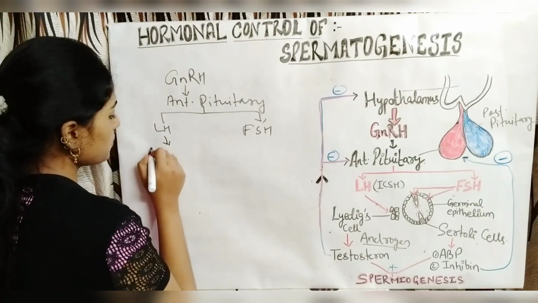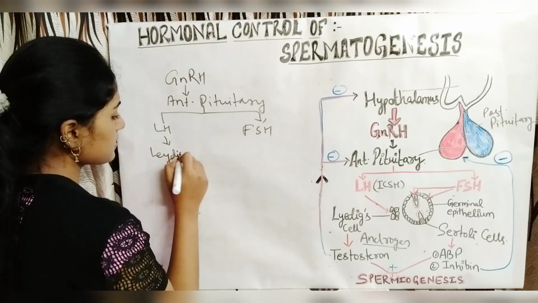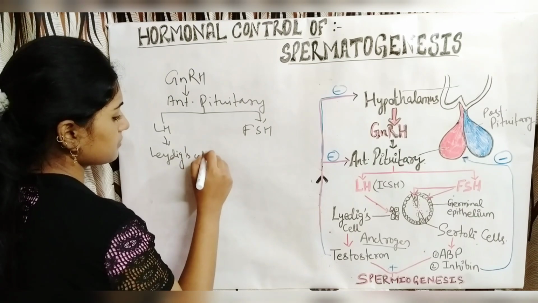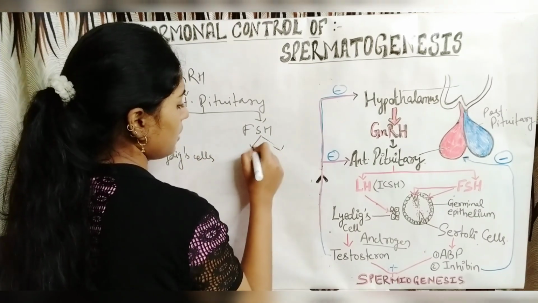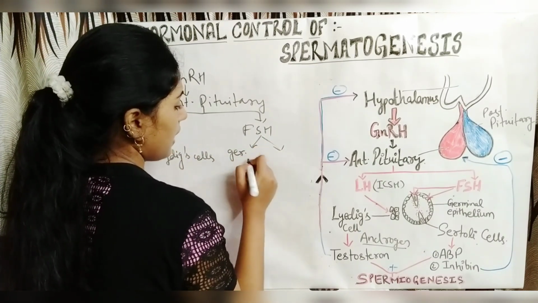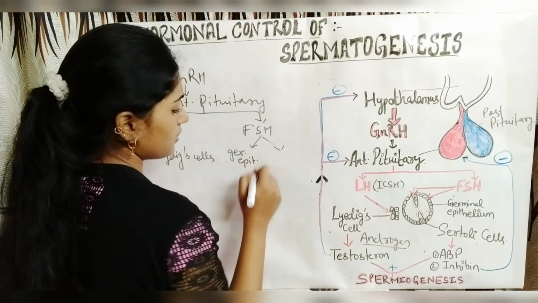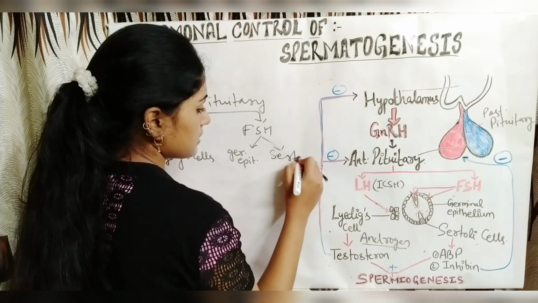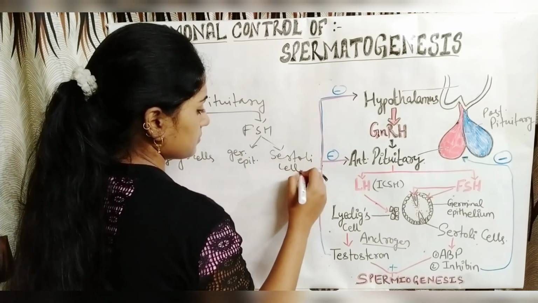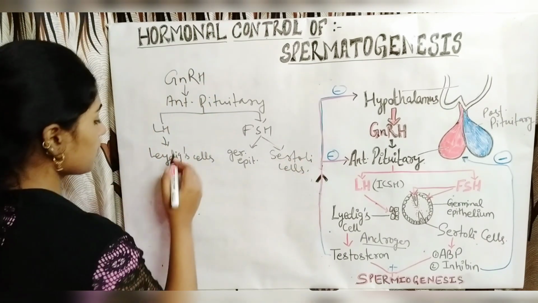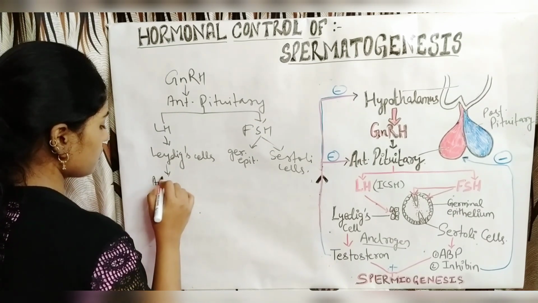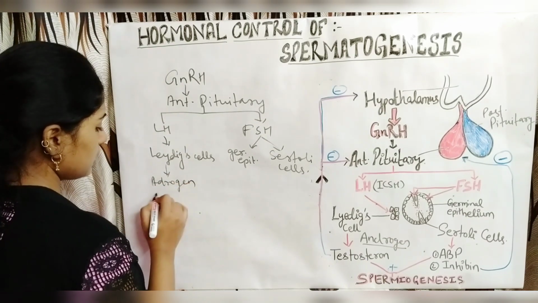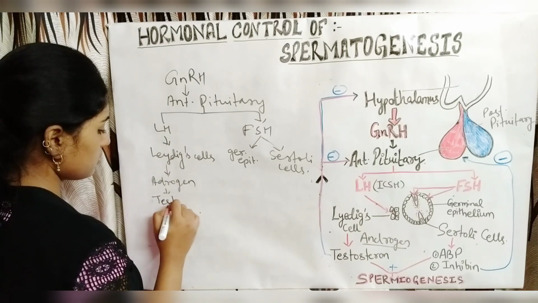The LH stimulates Leydig cells and the FSH stimulates germinal epithelium and the Sertoli cells. I am writing it in short, you can write it from here. The Leydig cell secretes androgen, that is the testosterone.